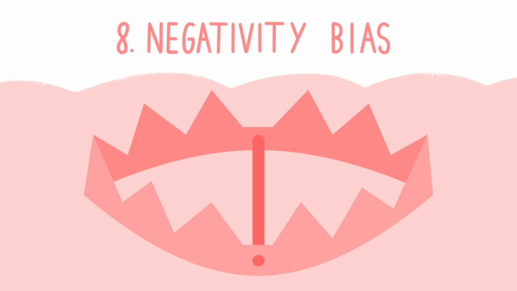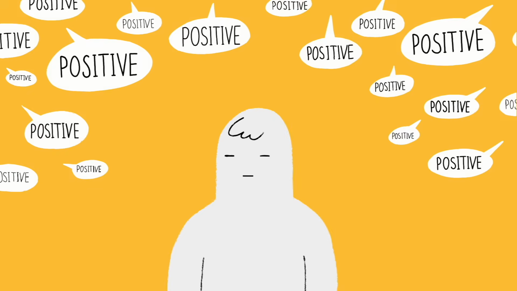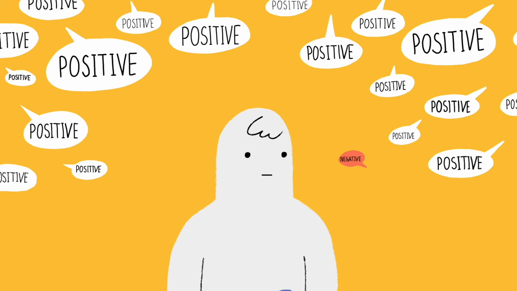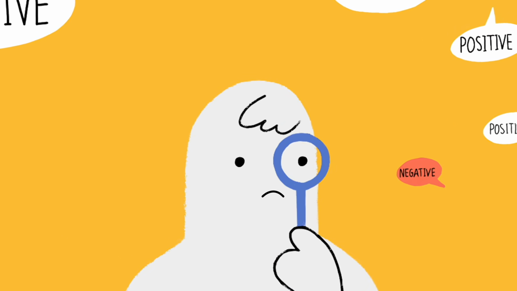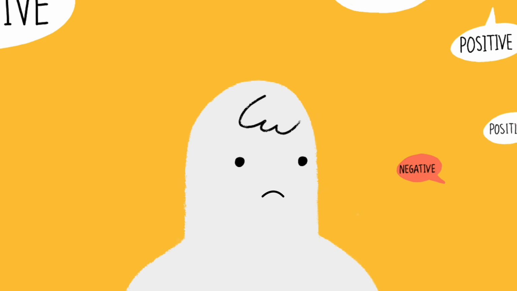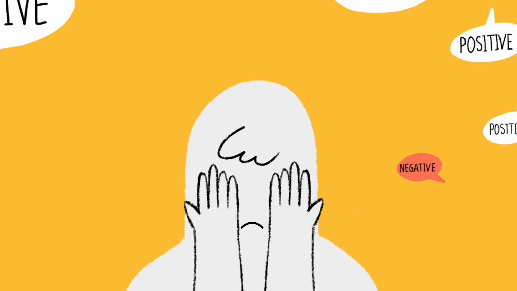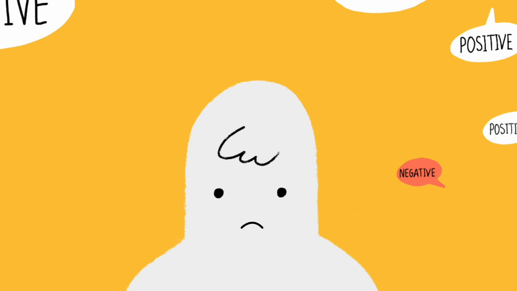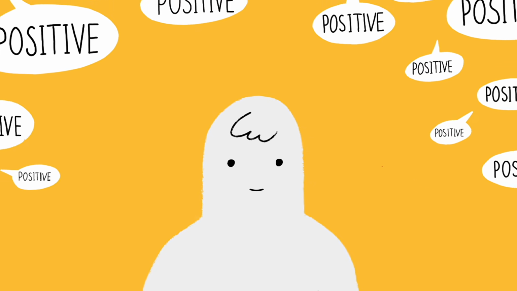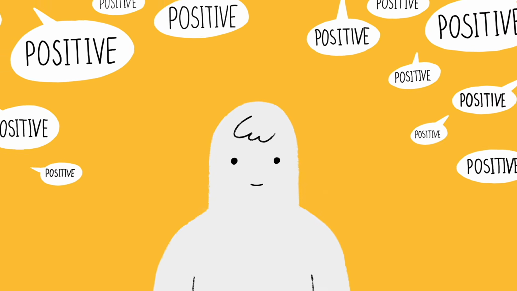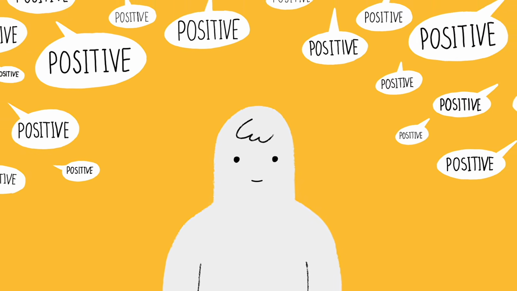8. Negativity bias. Unlike the ostrich effect, in which we go out of our way to avoid negative information, negativity bias is the tendency to notice and dwell on negative events, information or emotions more than their positive counterparts. It's thought to have evolved to keep us vigilant to threat. It's the reason why we're often drawn to more depressing articles in the news, something the media has known for a long time. To avoid this bias, it's important to learn to recognise unhelpful thoughts that are running through your mind, and to replace these with more helpful ones.